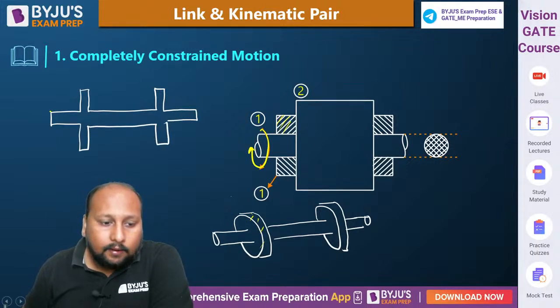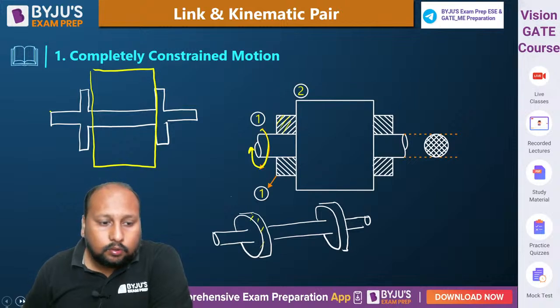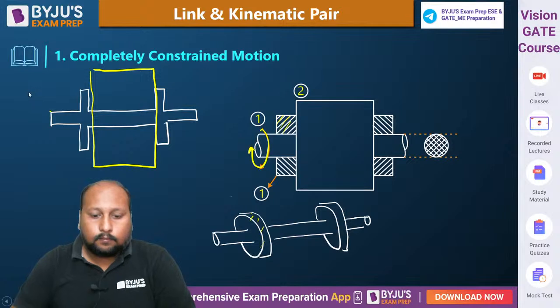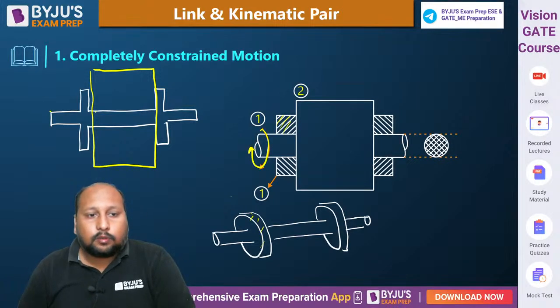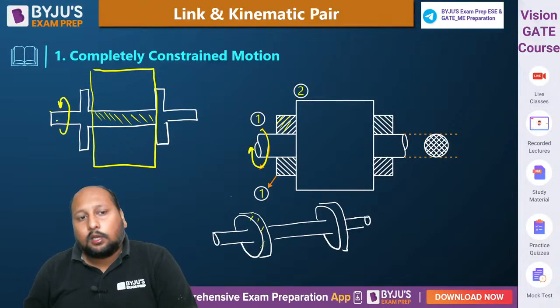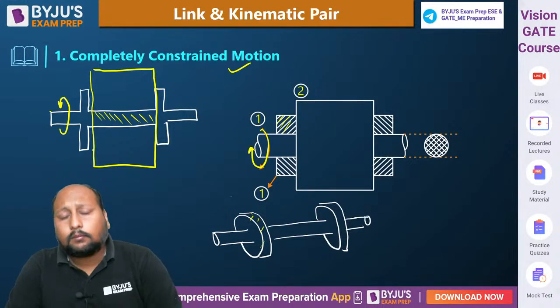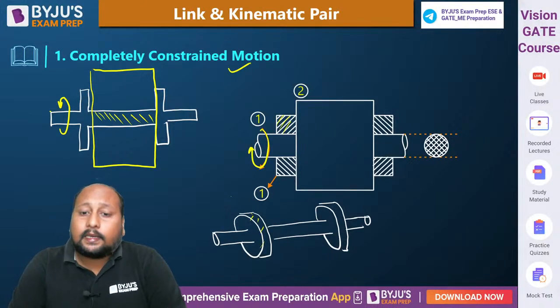like this, and we are having an arrangement that is kept over here inside a box. So that means you won't be able to see. So here we can see we are only able to rotate it like this. You won't be able to have a translatory motion. So this is an example of a completely constrained motion.